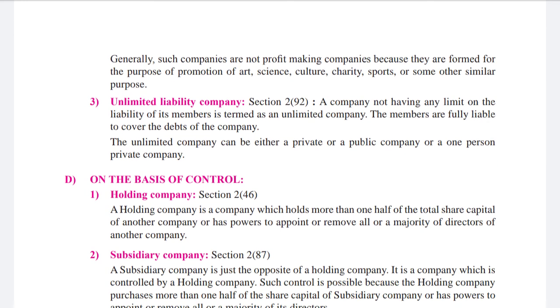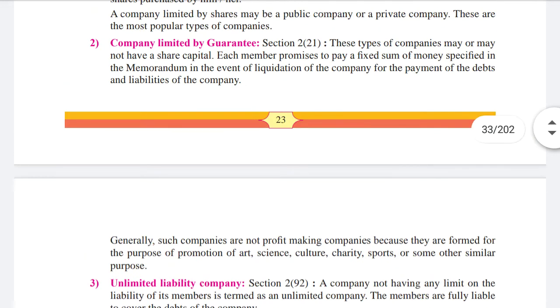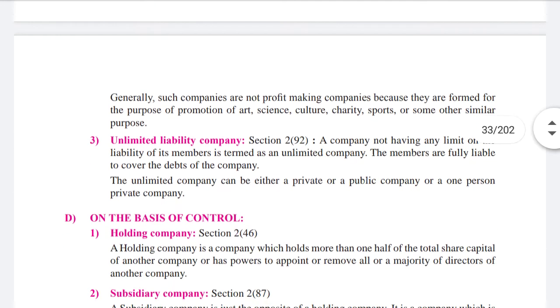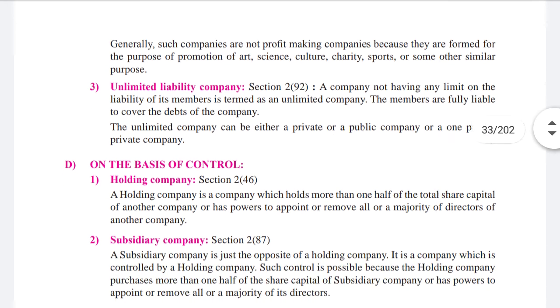Generally, such companies are not profit-making companies because they are formed for the purpose of promotion of art, science, culture, charity, sports, or some other similar purposes. For example, your schools and colleges could be registered under this kind of company, whose aim is not to earn profit but to provide service to the society.